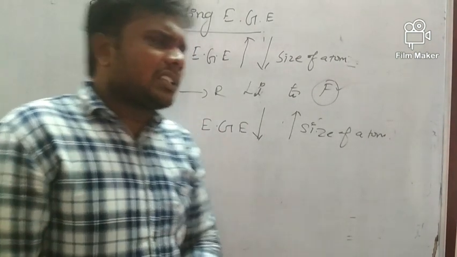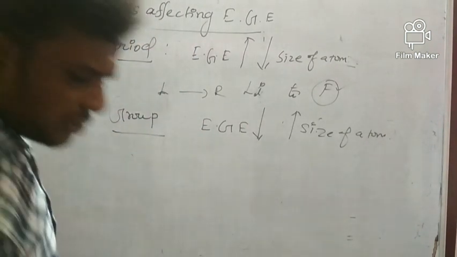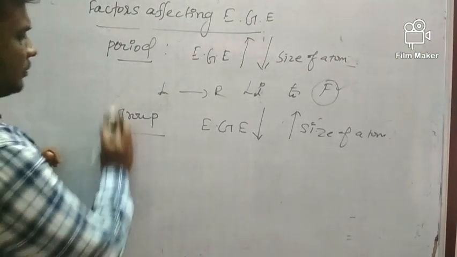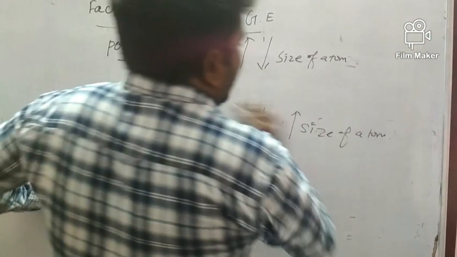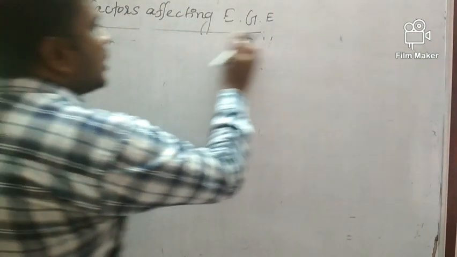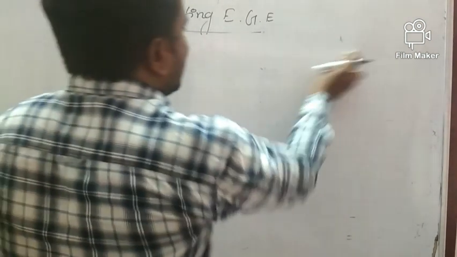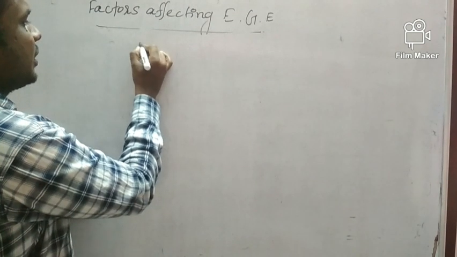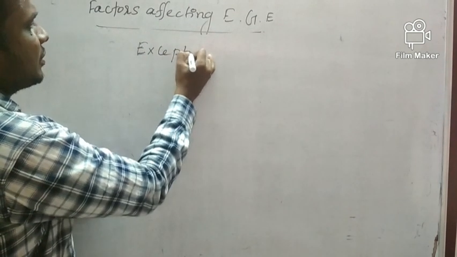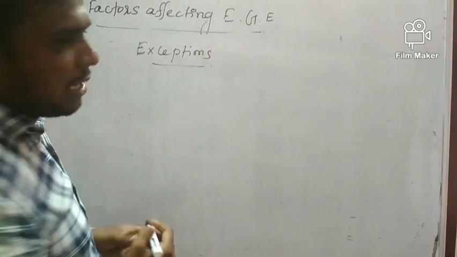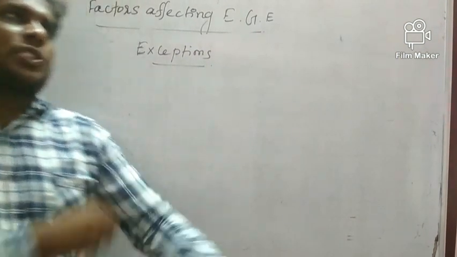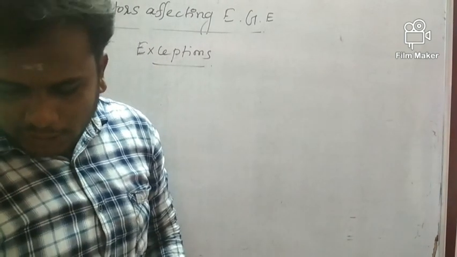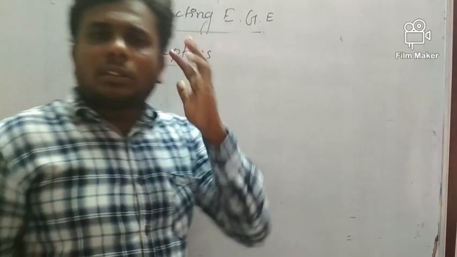So some exception cases are there. Let's see what the exceptions are. Along the period I told you electron gain enthalpy increases. Here, the exception is in the electron gain enthalpy.